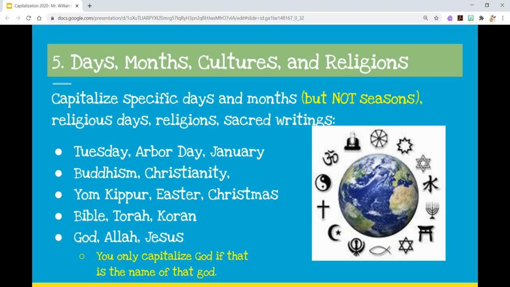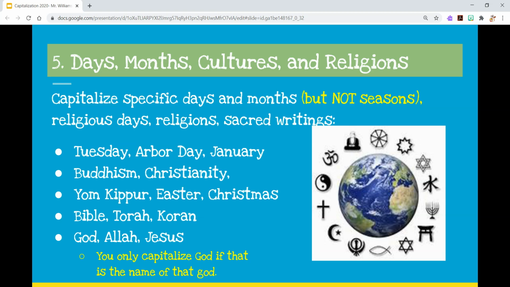that if you're talking about specific people, that also refers to God. So God in certain religions, Allah, Jesus. Now, be aware for God, it's only if the name of the God actually is God. You can even see in my last bullet point that the second God is lowercase. So if you're with a religion or talking about a religion that has multiple gods, you're not going to capitalize the word God unless one of those gods is actually named that.